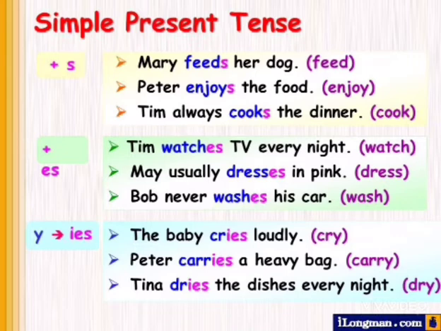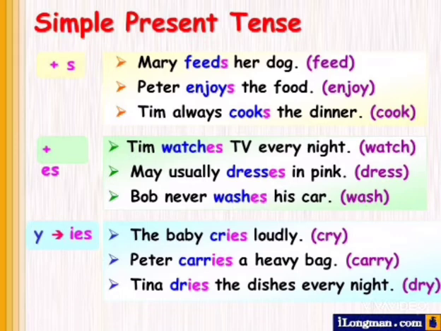Mary feeds her dog. As Mary belongs to third person singular number, Mary feeds her dog. Peter enjoys the food. Tim always cooks the dinner. Mary, Peter, Tim belong to third person singular number. Es. Tim watches TV every night. Habit. May usually dresses in pink. Habit. Bob never washes his car. It's also a habit, usually or never in this case.